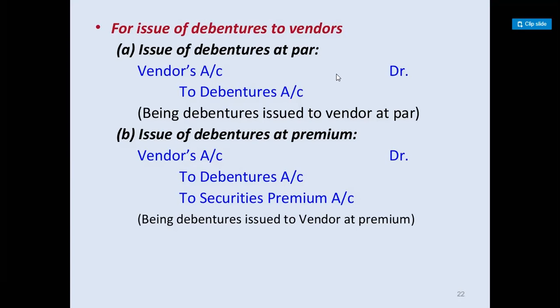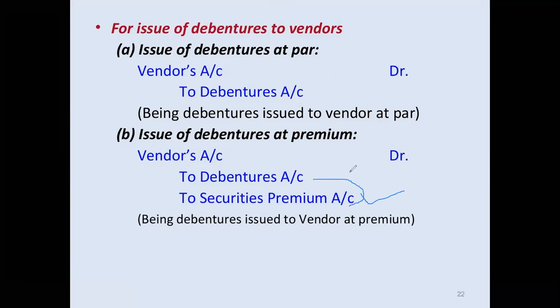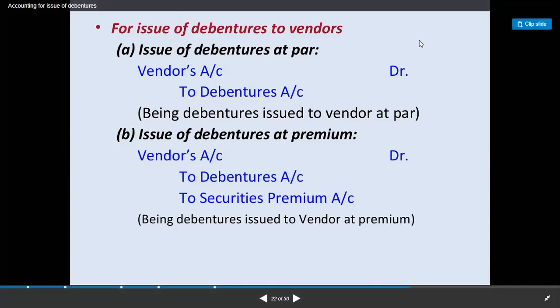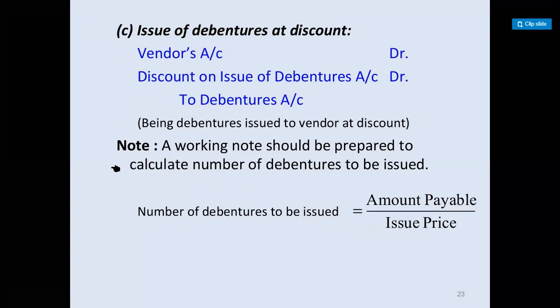When the debentures are issued at premium, vendors account is debited to debentures account and securities premium. Here the number of debentures will be low because the amount is adjusted with the premium amount. So the number of debentures will be less because the value is high. In the same way, if the debentures are issued at a discount, the number of debentures goes high. So the journal entry will be vendors account debited, discount on issue of debentures account debited to debentures account.